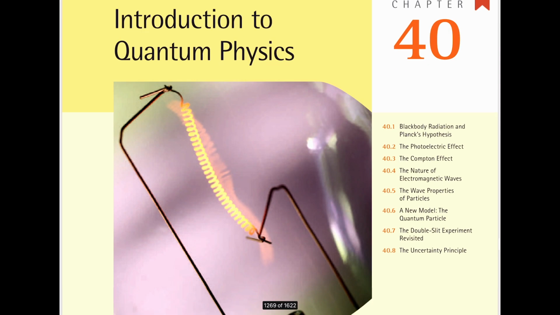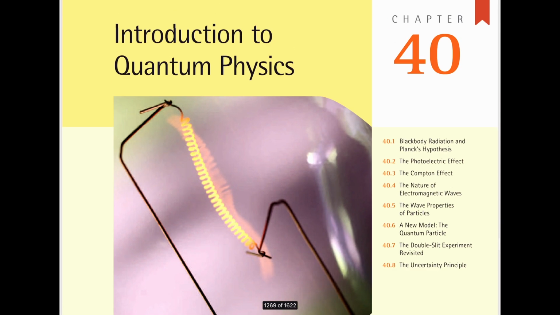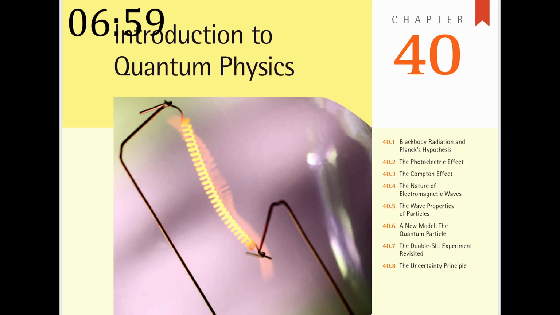Chapter 40, we've got a couple of sections here. Section 1, black body radiation and Planck's hypothesis, the photoelectric effect, the Compton effect, the nature of electromagnetic waves, wave properties of particles, a new model, the quantum particle, the double slit experiment revisited, and the uncertainty principle. 8 sections. I'm not sure how many pages there are. You know what? We're just going to get started. Let me set a timer for 7 minutes. All right, 7 minutes, starting now.